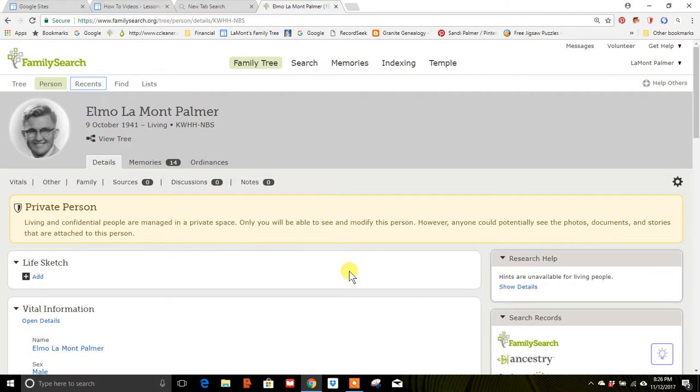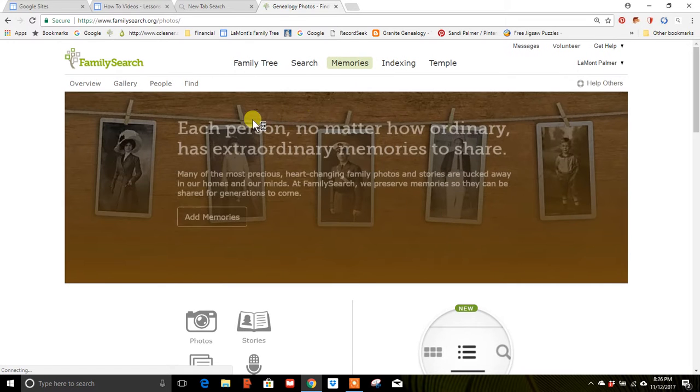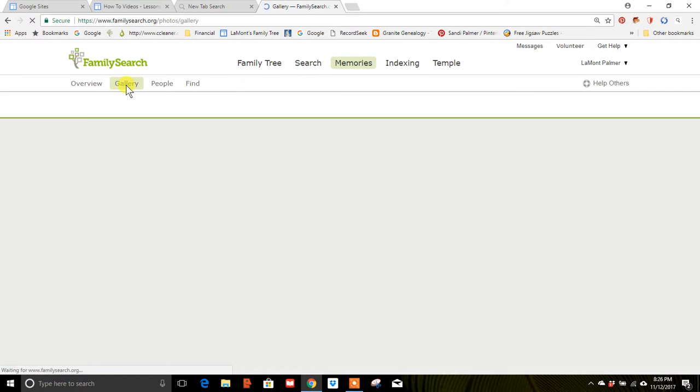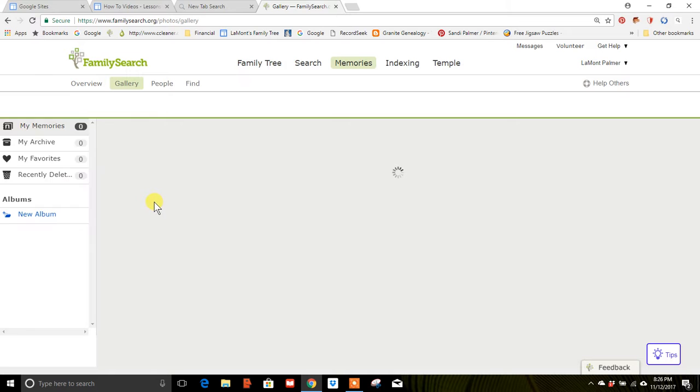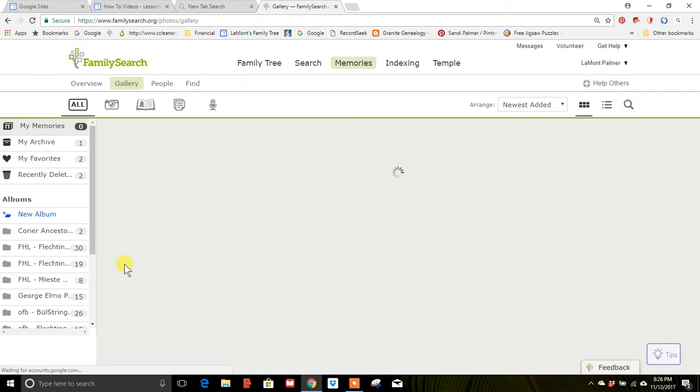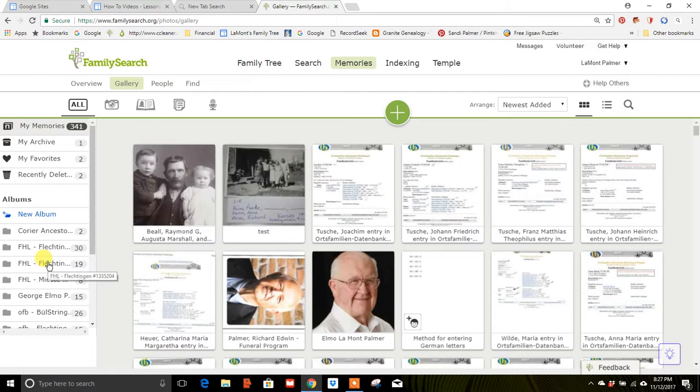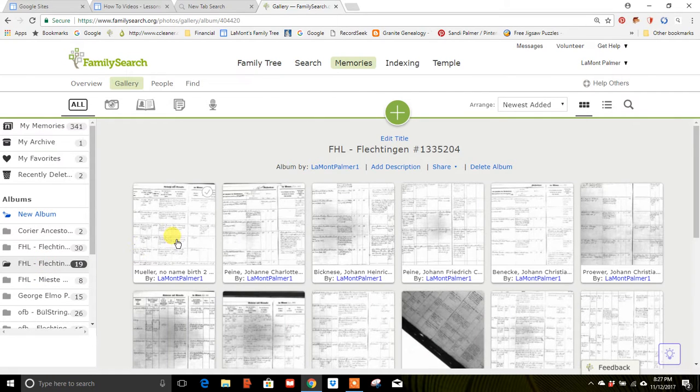Today's lesson will be talking about how to use memories for sources, how to convert a memory to a source. So for example, I'm looking in the family tree and I want to go to memories, and to galleries, and I have a memory out here that I would like to add as a source for a marriage.